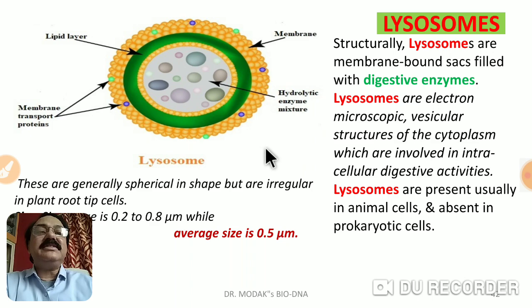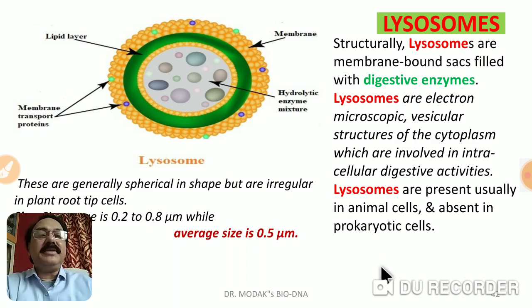Structurally, you can see in this diagram that lysosomes are membrane bound sacs, and they contain a large amount of hydrolytic enzymes. Hundreds of hydrolytic enzymes are present in these structures, and they are produced from the Golgi apparatus, as we have seen in an earlier class, containing hundreds of different types of hydrolytic enzymes.